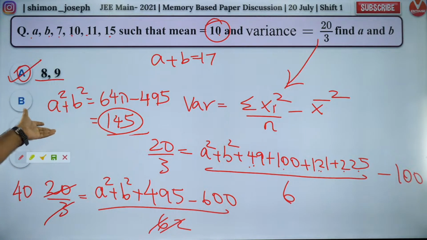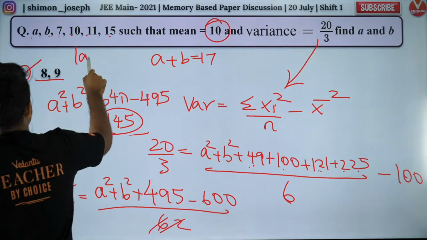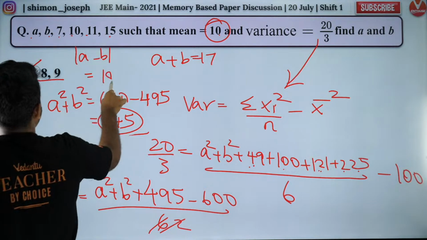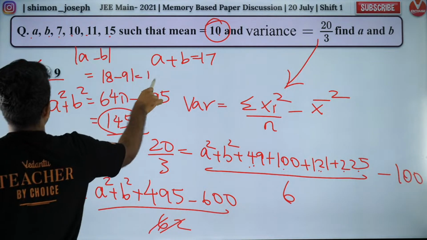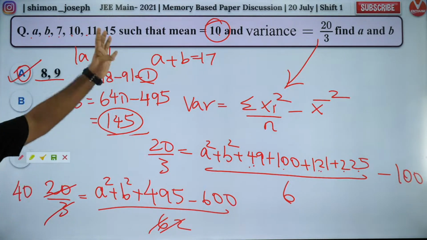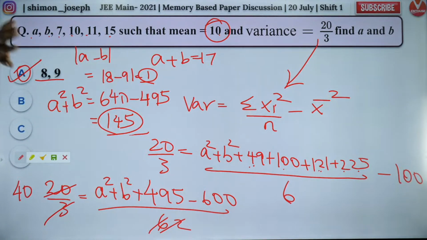So we have to find modulus of a minus b. So modulus of a minus b is equal to mod of 8 minus 9, which is equal to 1. So 1 should be the answer. If you got 1, you got plus 4. Otherwise, you get the negative of it given back to you. Okay. So shall we move forward?